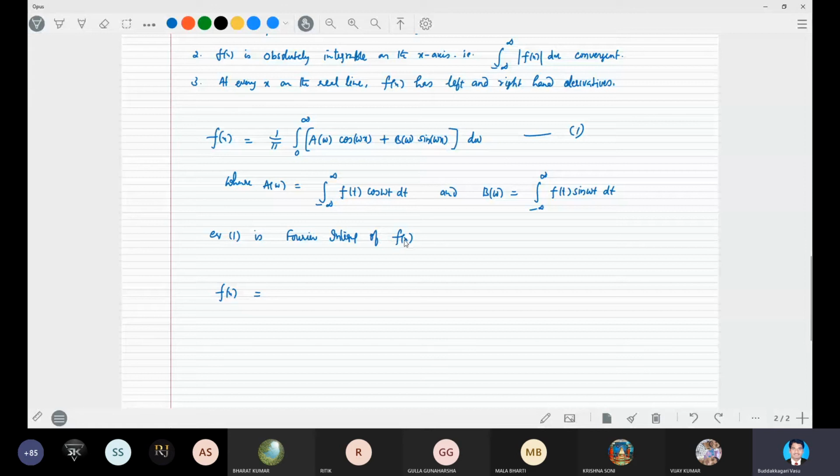This is called the Fourier integral representation of f x. Putting a omega as the integral from minus infinity to infinity of f t cos omega t dt, and b omega as the integral from minus infinity to infinity of f t sin omega t dt, what will happen? It will give you a double integral, right?